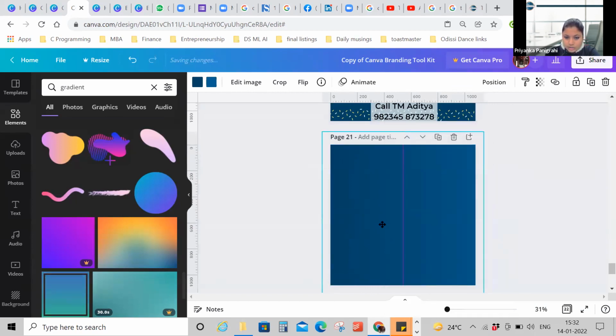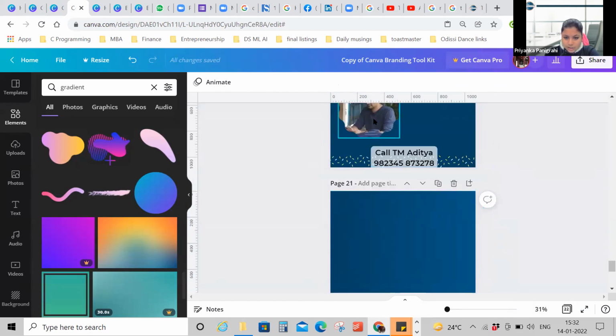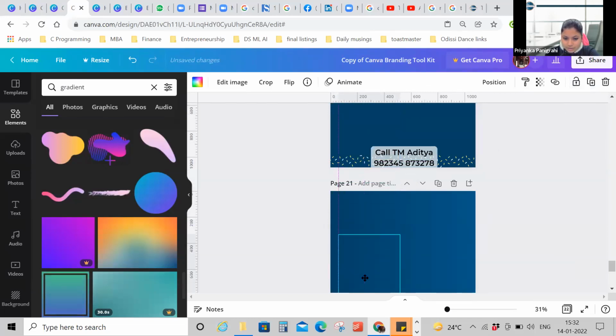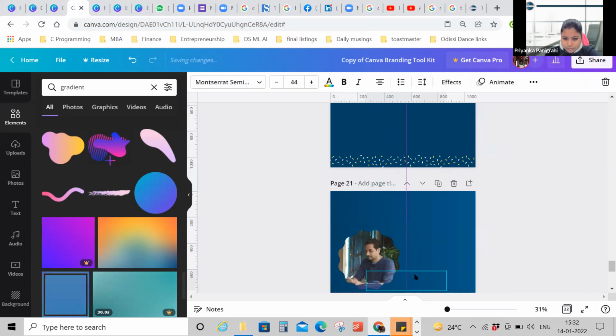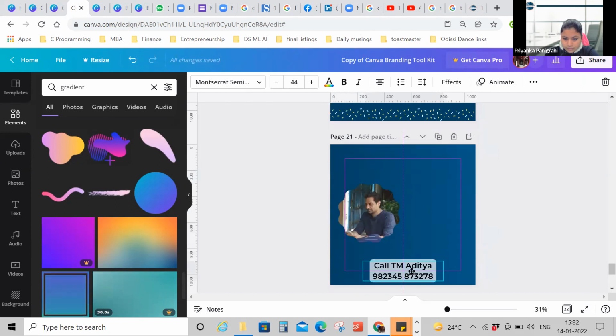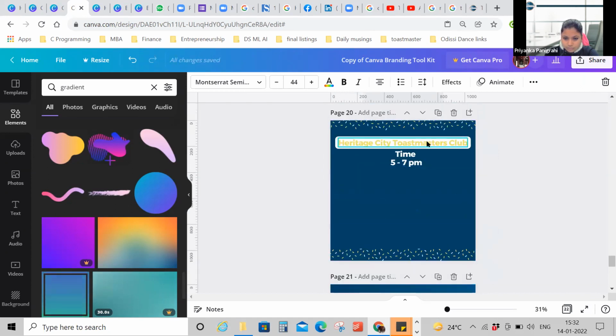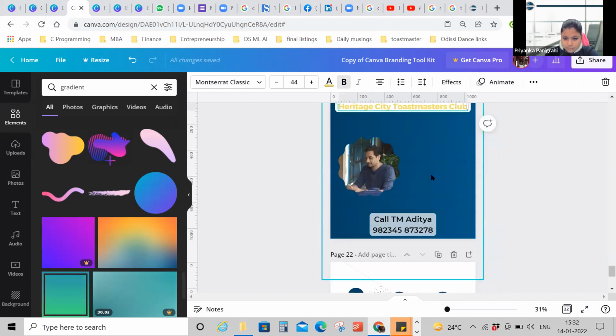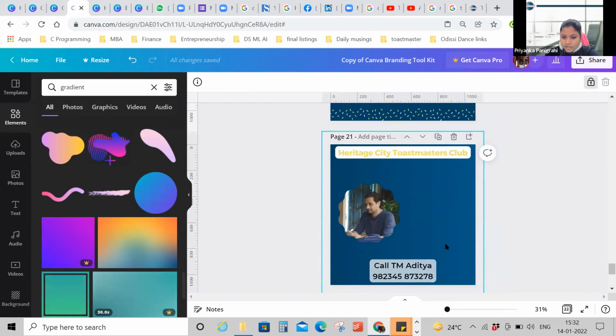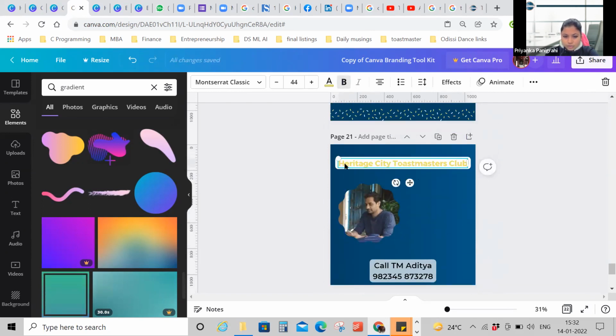Now you can lock it so that it does not move anymore. Now you can have your text and everything. You can shift this element. Okay, this has been locked, so I need to unlock it. Now I'm going to shift this element from the previous poster to here. Now you can put in the rest of the details and then you're good to go.